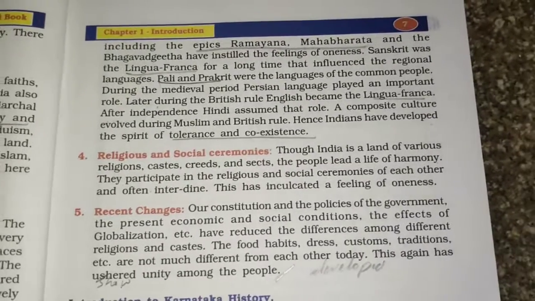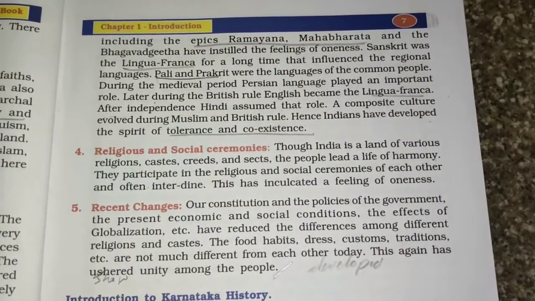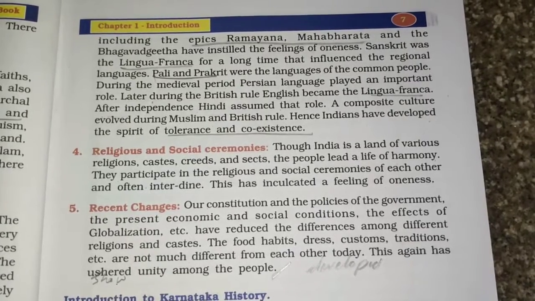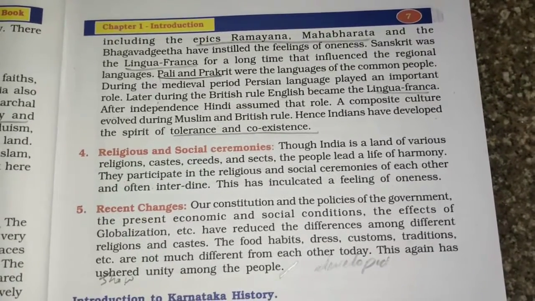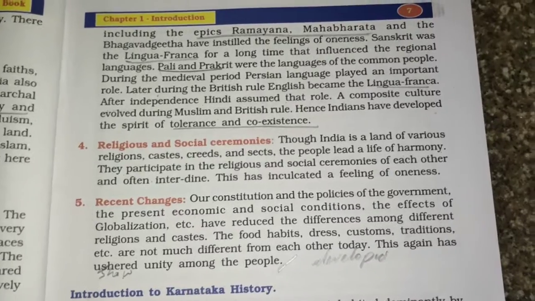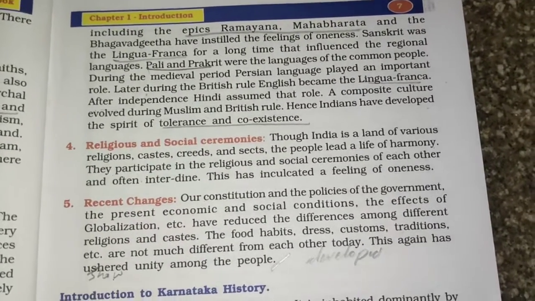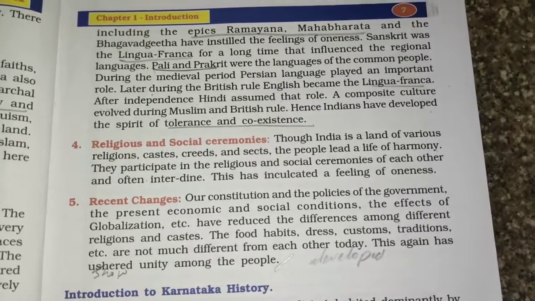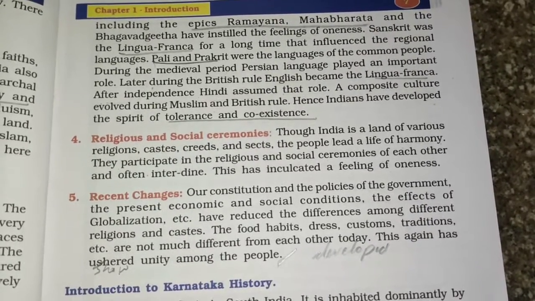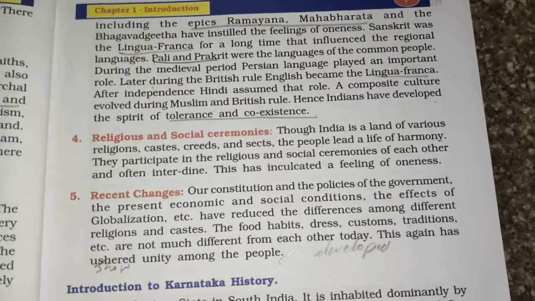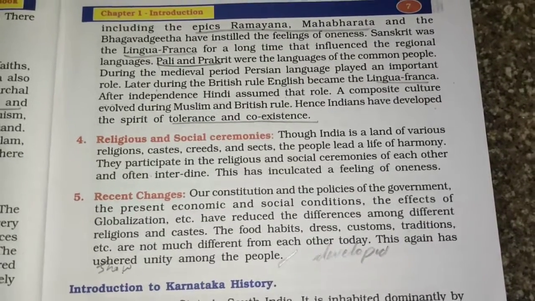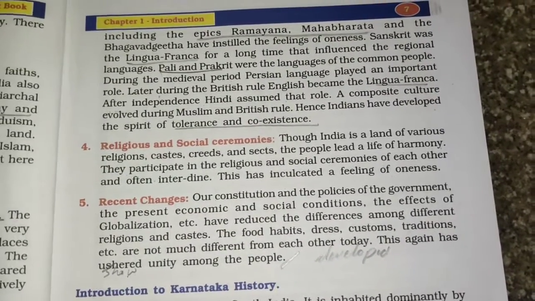Then reasons for change: our Constitution, Indian policies, the government, the present economic and social conditions, the effects of globalization. So globalization has made a lot of changes, because of the developed technologies and everything, and reduced the difference among the religions and castes. So now we don't have a lot of caste system, where our Constitution is written, every person is equal, so you can't differentiate by the Varna system now.